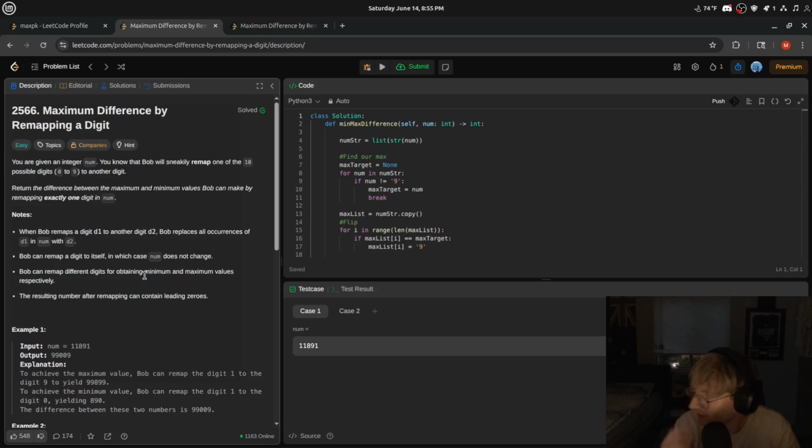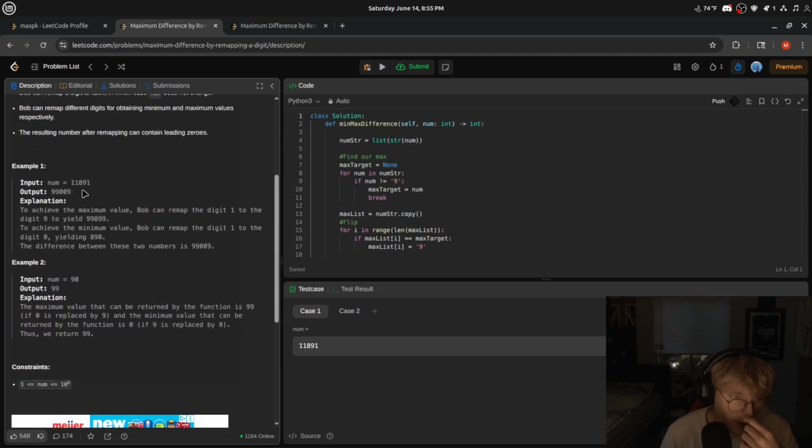The greedy way that I decided to solve it, the first thing I thought of was, well, since we have to create a maximum and a minimum, here, I thought about just swapping the front number to a 9. So we'd swap every single number that the front number was into a 9, which would always make the most positive number, right? Flipping the largest digit in the number, so the furthest one left. And doing the same thing for the minimum, flipping the minimum number. And that was the right way to do it.